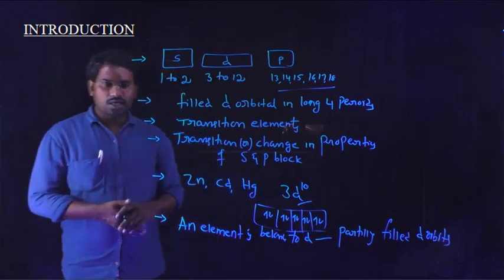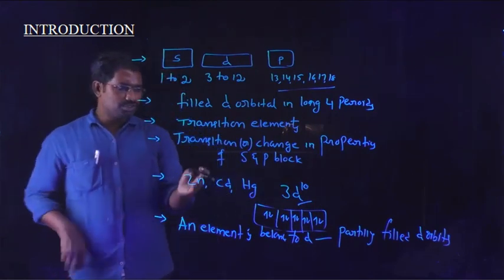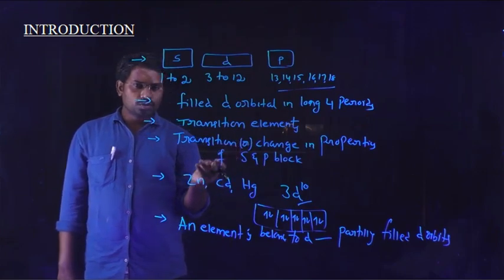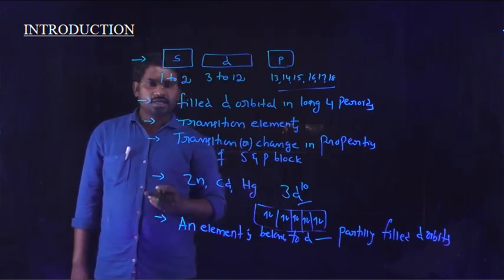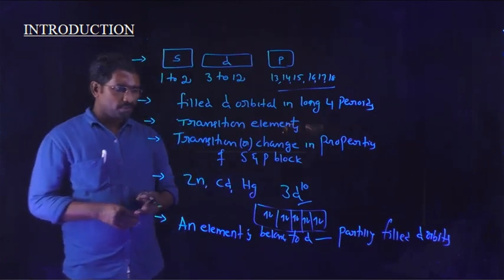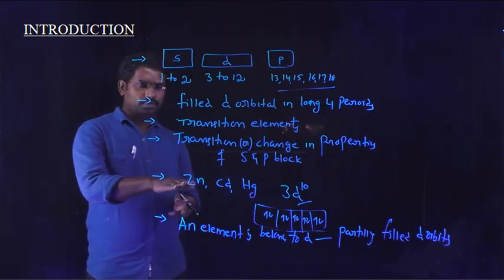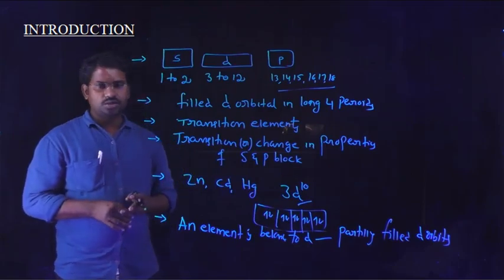But the electron configuration is not like that in the case of zinc, cadmium, mercury. Because of their general electronic configuration, they contain a stable 3d10 electronic configuration, so they are present in the d block, but they cannot be treated as transition elements.